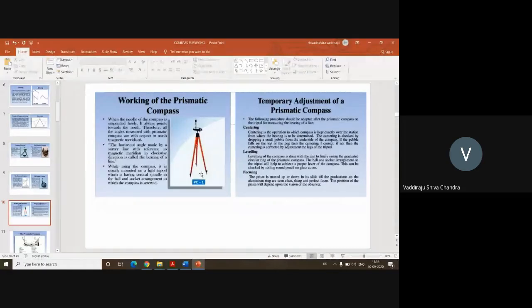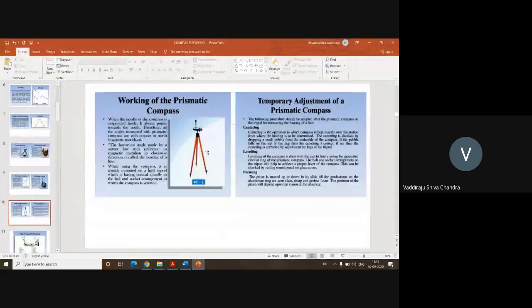Why is centering important? As I said, a small variation of 1 degree angle is going to result in a linear measurement of 108 kilometers. So it is mandatory for all of us to ensure that the station point as well as the instrument point are in line. If it is not in line, then you need to adjust this compass instrument along with the tripod by rotating or moving the tripod legs circumferentially. You should not move it to one side or the other side. You should move only in this direction, circumferentially.